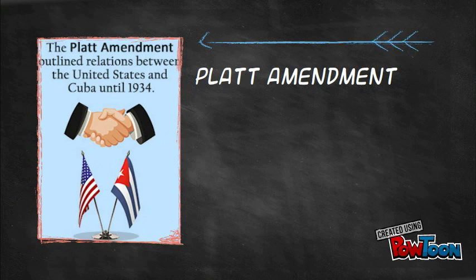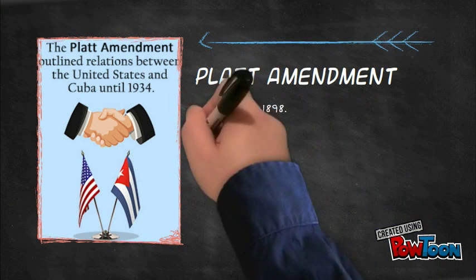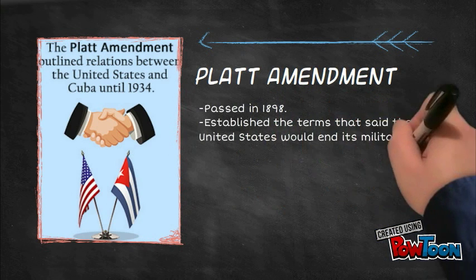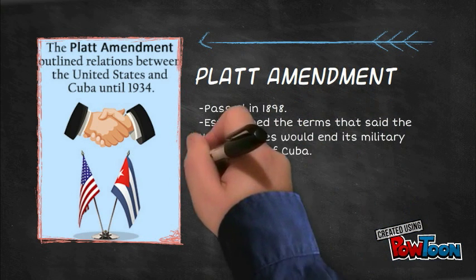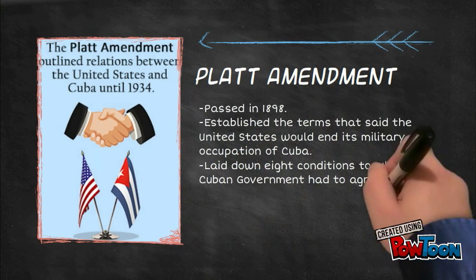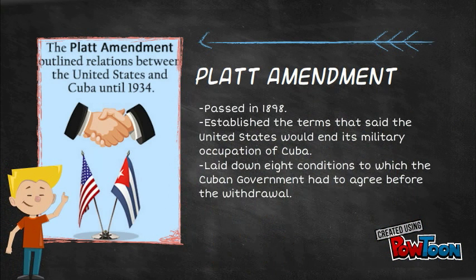It all started in 1898 when the Platt Amendment was passed as a U.S. Army Appropriations Bill. This amendment passed by the U.S. government stated that the United States would end its military occupation of Cuba and leave the government and control of the island of Cuba to its people.